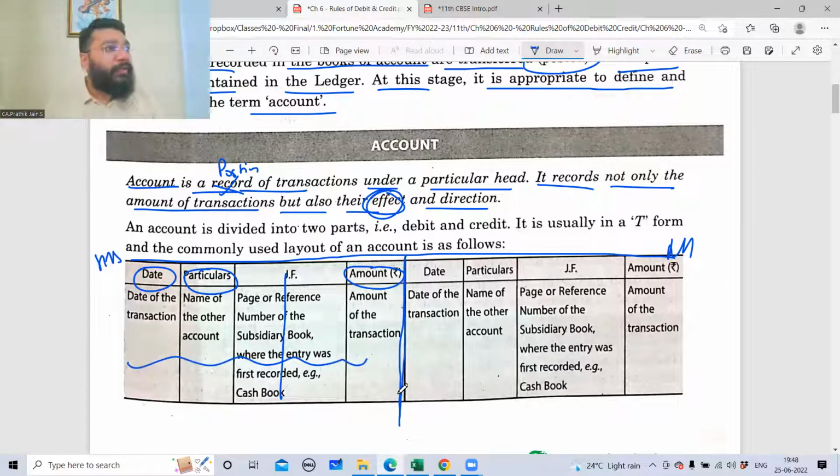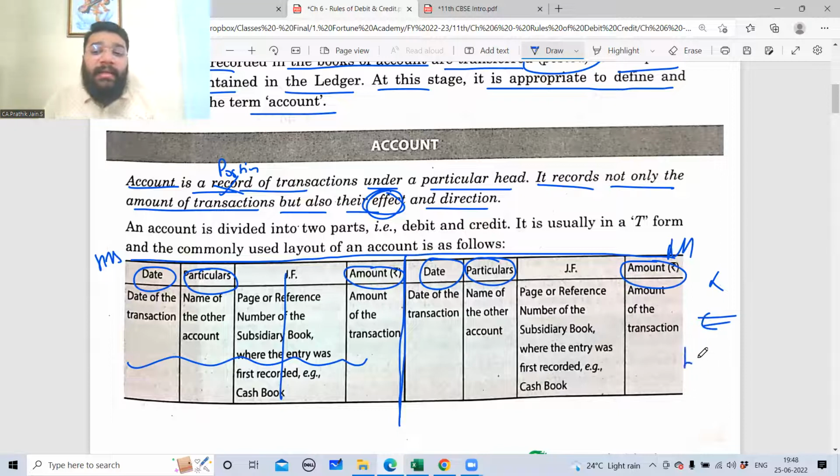This is a center line. So on the right-hand side, if I made a cash purchase, on what date did you make a cash purchase? What is the nature of the cash purchase? And what is the amount? It has been recorded. Are you able to follow? You will not understand anything as of now. This you will discuss in detail in the ledger chapter.